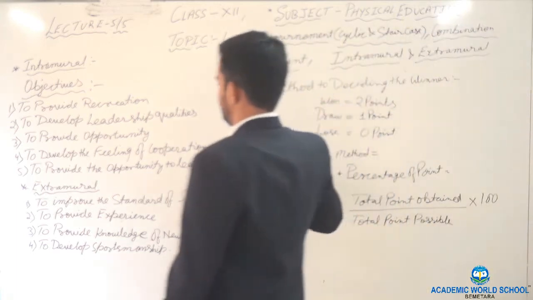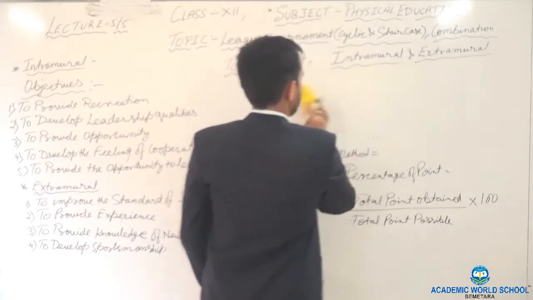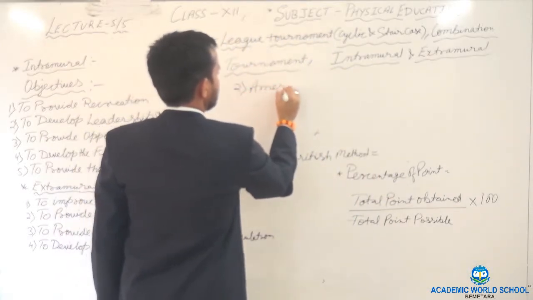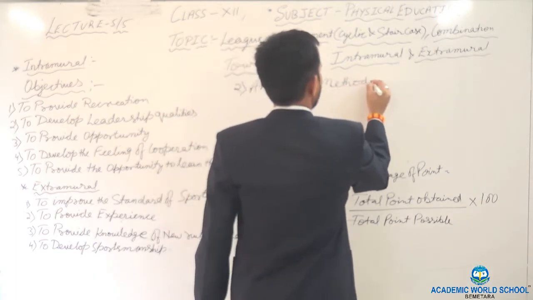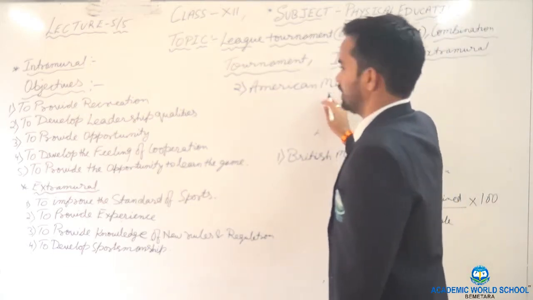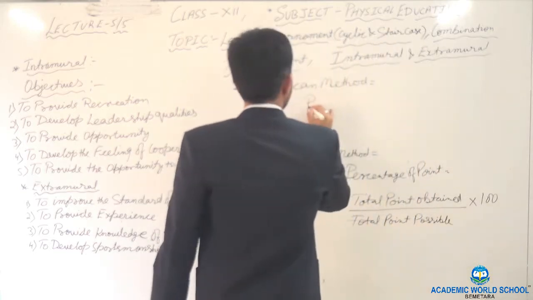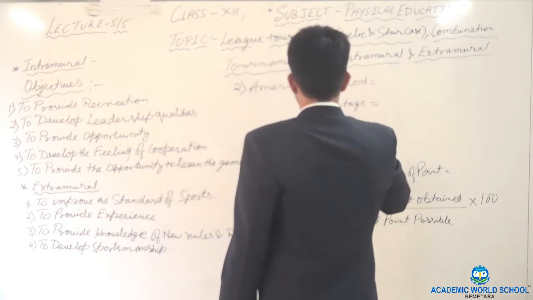Second method is American method. In American method, what percent, to find out percentage?